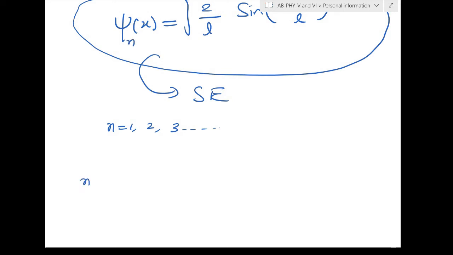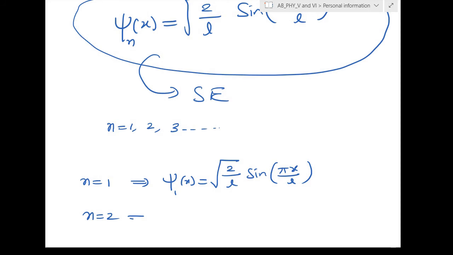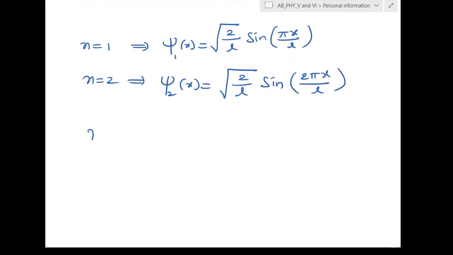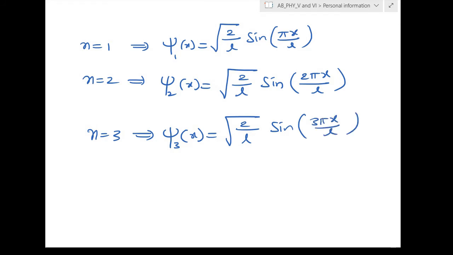For n is equal to 1, I have psi 1 of x, that is root 2 by L into sine of n pi x by L. For n is equal to 2, I have psi 2 of x, that is root 2 by L sine of 2 pi x by L. Then for n is equal to 3, I have psi 3 of x, that is equal to root 2 by L sine of 3 pi x by L, and so on.